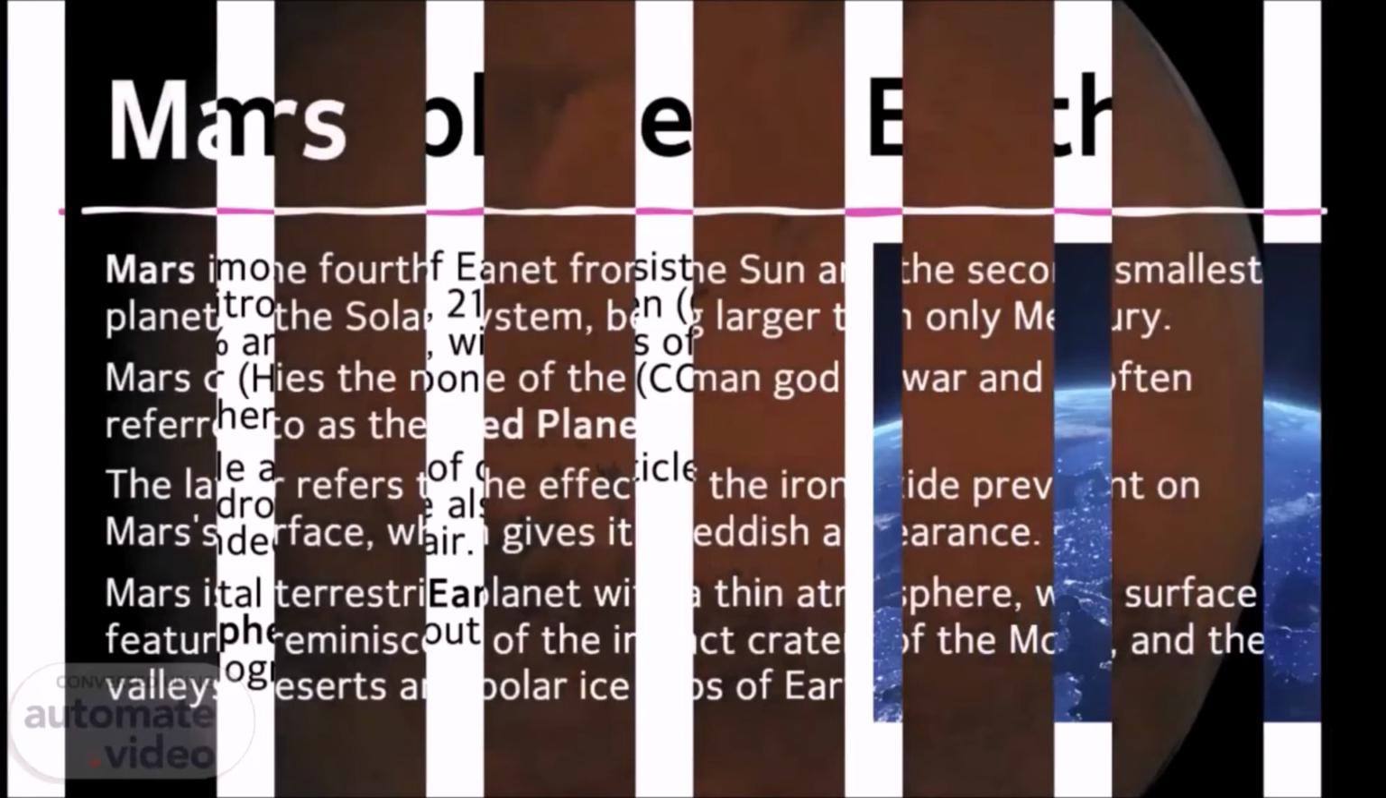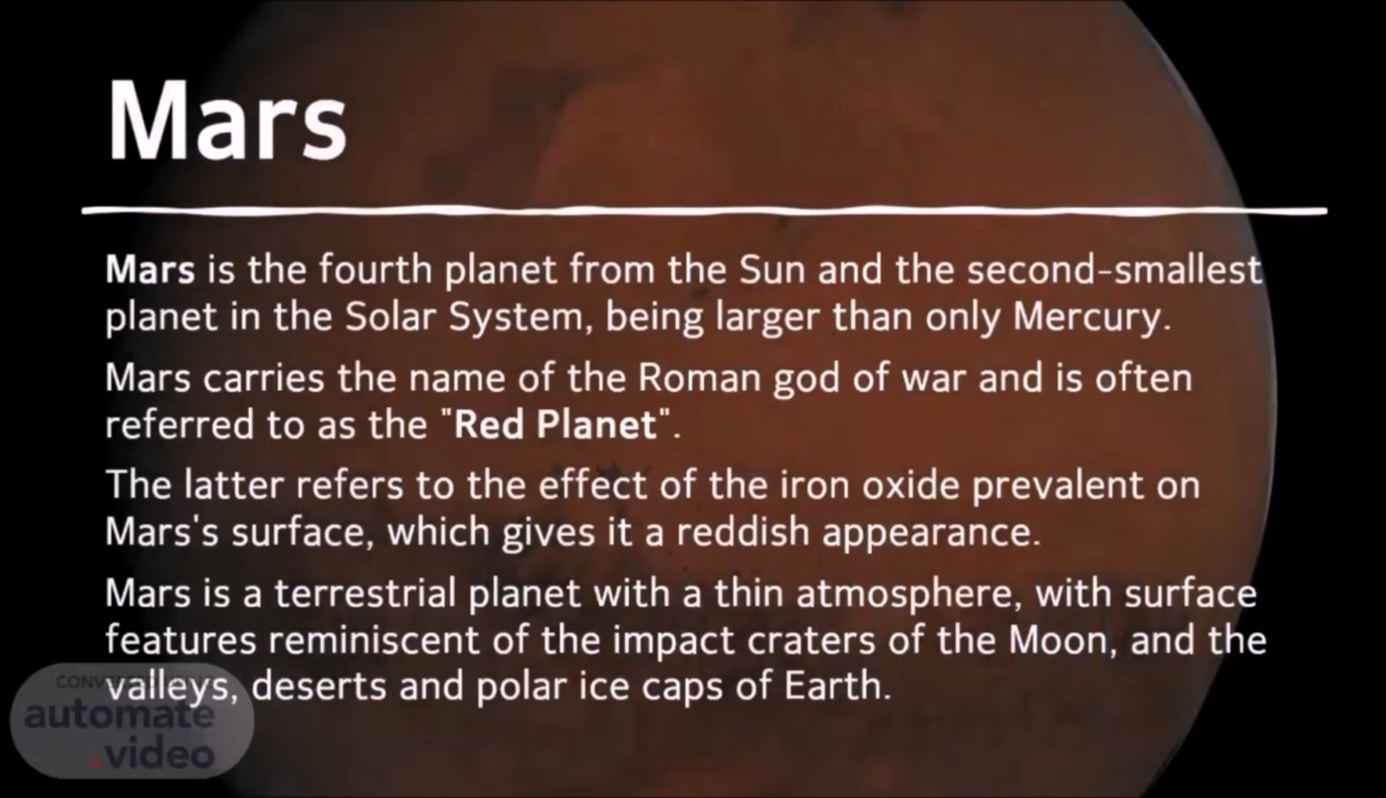Mars. Mars is the 4th planet from the Sun and the 2nd smallest planet in the Solar System, being larger than only Mercury. Mars carries the name of the Roman god of war and is often referred to as the Red Planet. The latter refers to the effect of the iron oxide prevalent on Mars's surface, which gives it a reddish appearance. Mars is a terrestrial planet with a thin atmosphere, with surface features reminiscent of the impact craters of the Moon, and the valleys, deserts and polar ice caps of Earth.